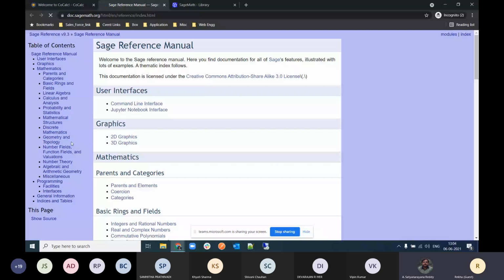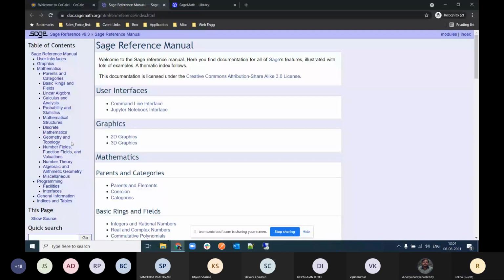Yes, this is the Sage reference manual. Here you can see that so many contents are available. It deals with the graphics and mathematics. First it will show you the interface and what graphics are available. In the mathematics area, basic rings, fields, linear algebra, all major subjects are available. If you click any one of them, you will reach the manual for that particular subject, and many commands and examples are available.